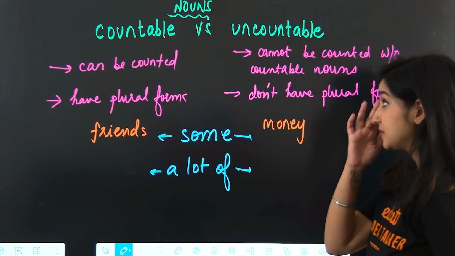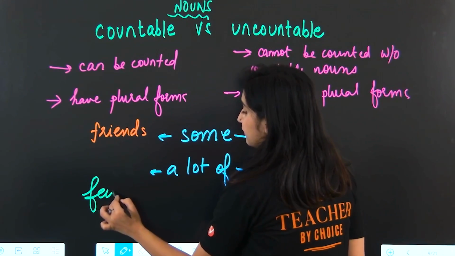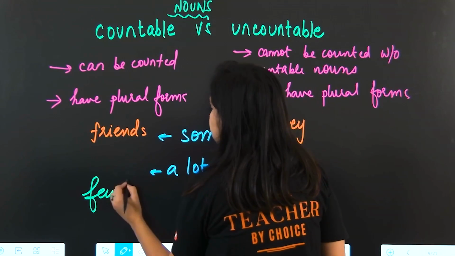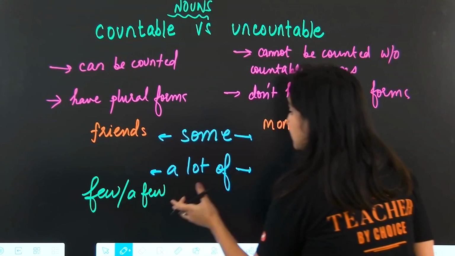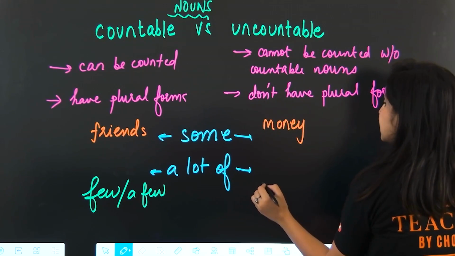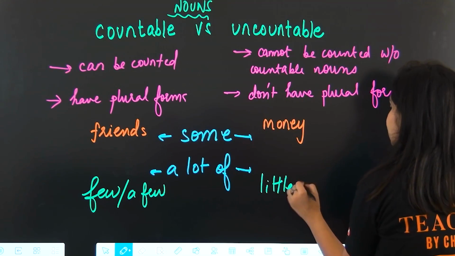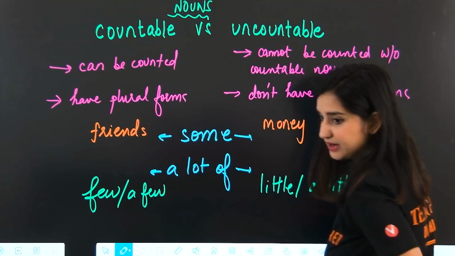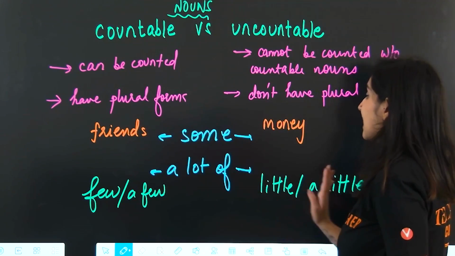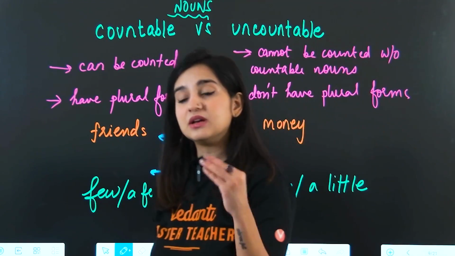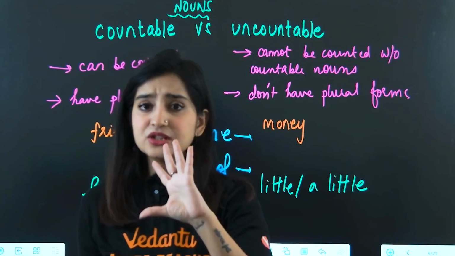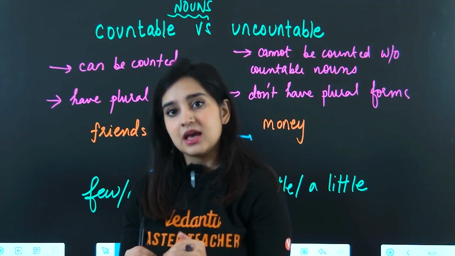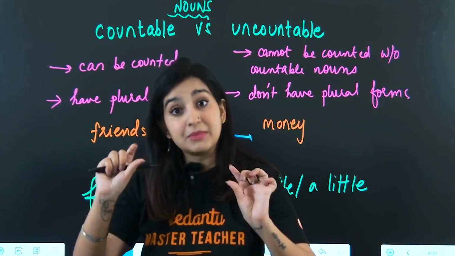But there are some words that we can only use with countable. Few. I have few friends. Or a few. The counterpart for that when it comes to uncountable nouns is little and a little. So you can't say I have few money, I have little friends. No, you'll say I have a few friends, I have a little money. What is the difference between few and little and a little? Just the connotation. Few and little without a means less, and a few and a little means some.